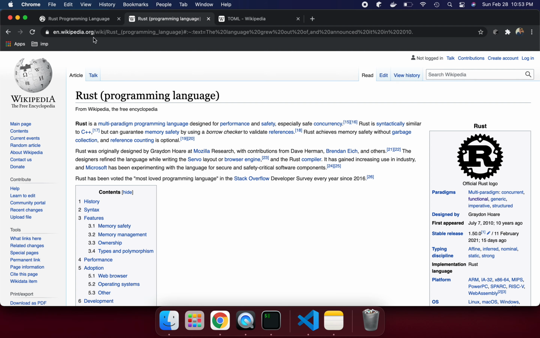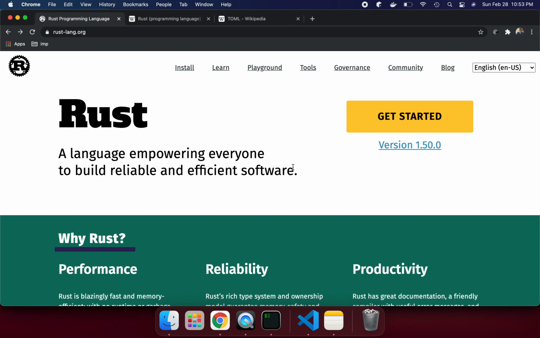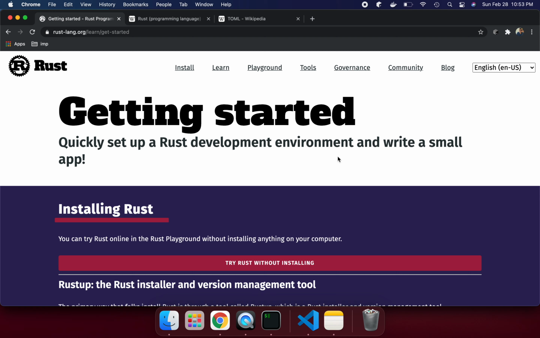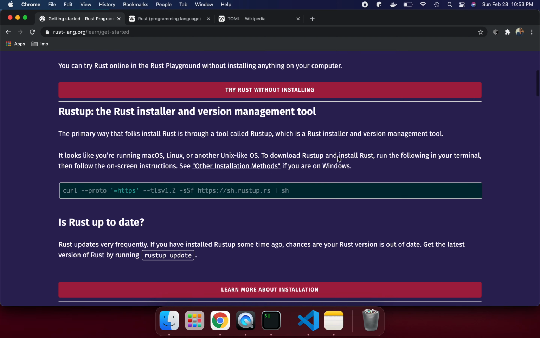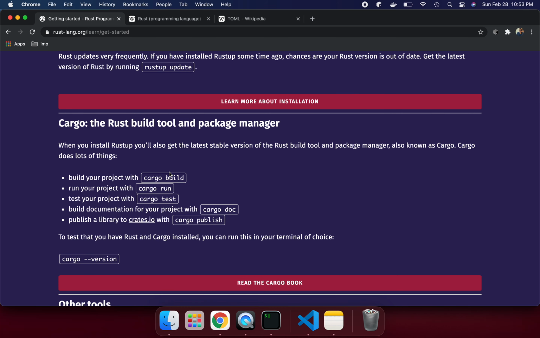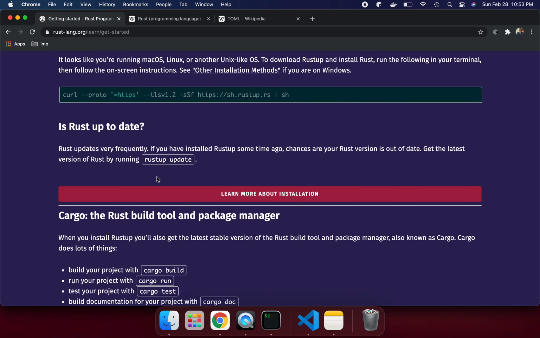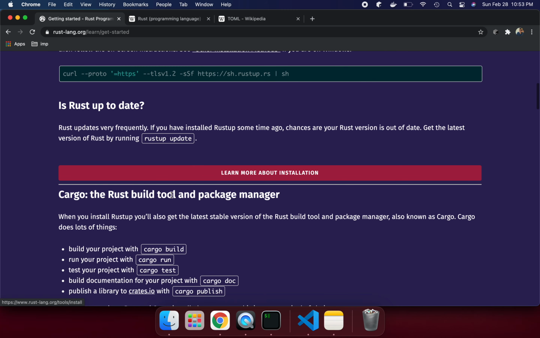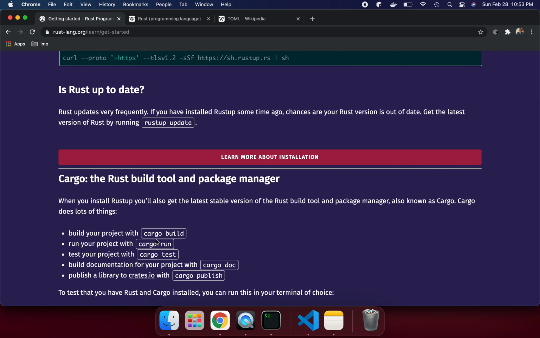So we have a build tool in Rust. It is a package manager as well, a build system and test runner. That is really good, like the way we have Maven. Similarly, if you want to do things in Rust, we need to use the cargo package manager. When you install Rust, you will get the latest stable version of the Rust build tool and package manager, also known as cargo.